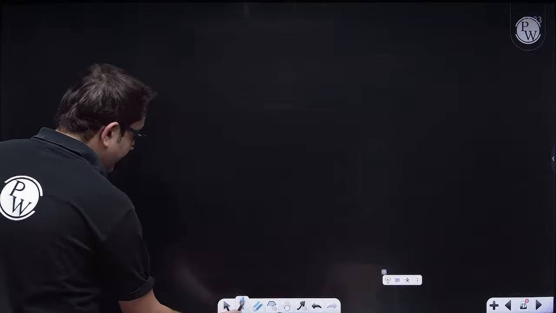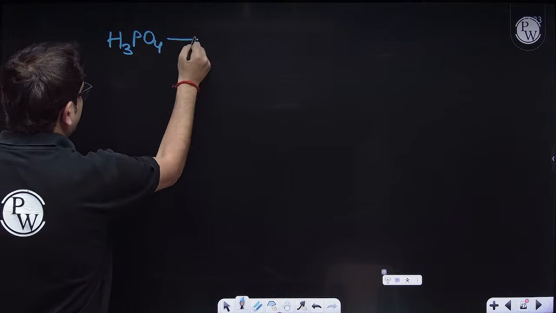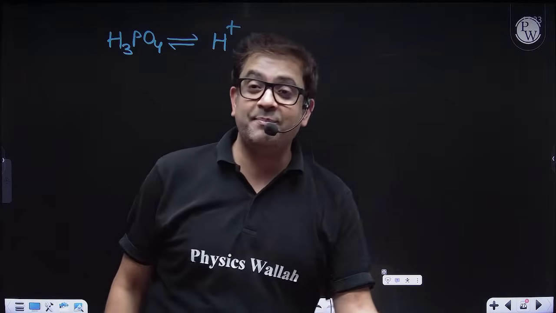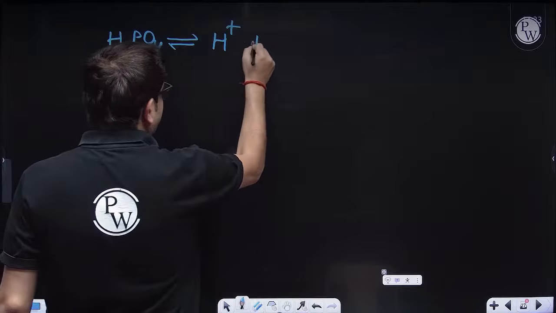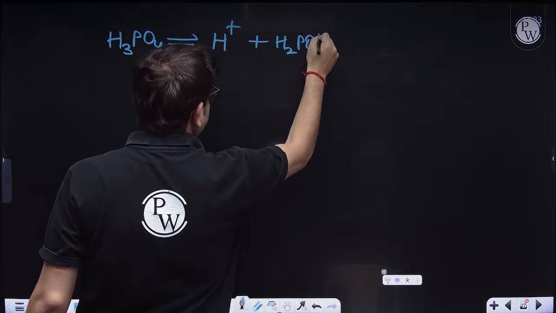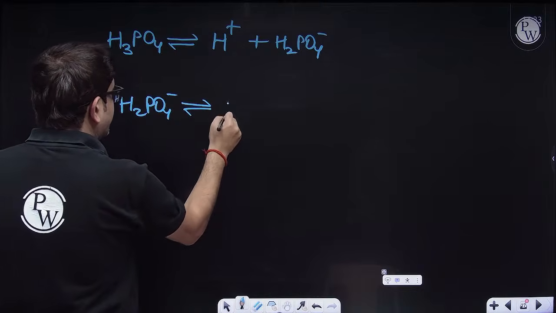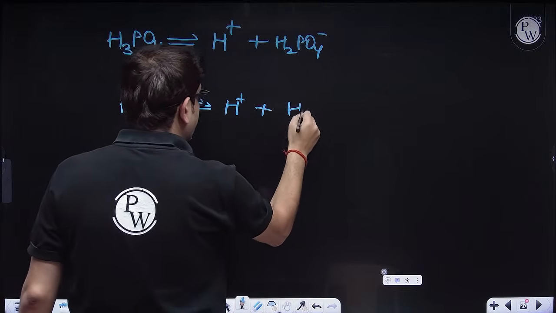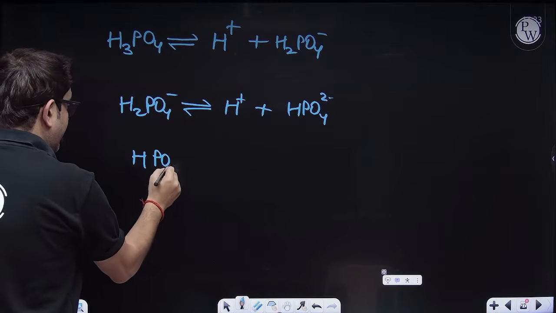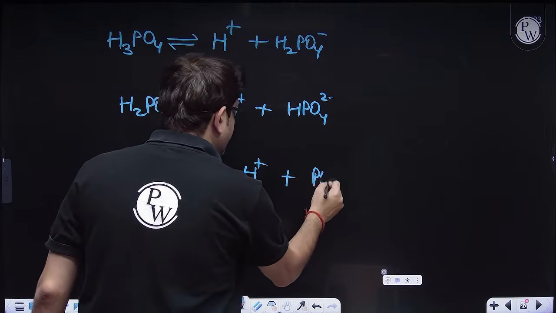If we talk of any acid like phosphoric acid, it is a polyprotic acid. It can give H plus, but dissociation takes place in steps. First it will give 1 H plus, forming the conjugate base H2PO4 minus. This H2PO4 minus will further dissociate to give H plus and HPO4 2 minus, the conjugate base. This conjugate base can further dissociate and give the last H plus, forming the phosphate ion.